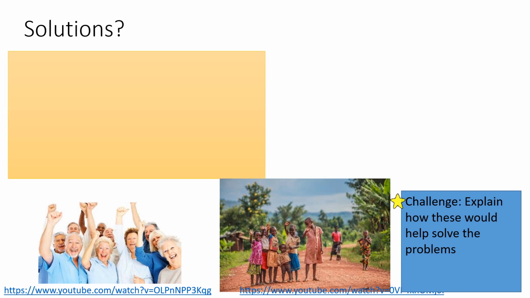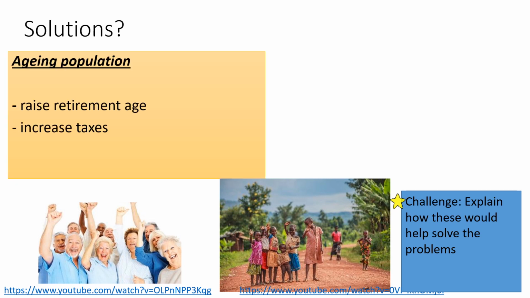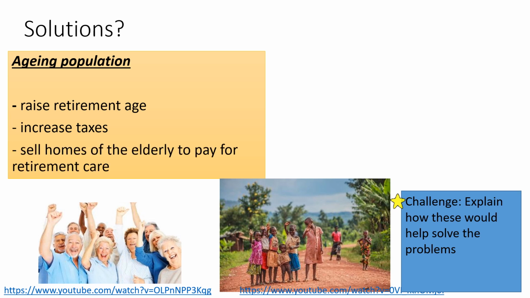Finally, here are some of the solutions. For an ageing population, we could raise the retirement age. Instead of retiring at 65, people could retire a lot older. We could also increase taxes. That would increase the amount of money that the government has, and then they'll be able to pay for our elderly population. We could maybe even sell the homes of the elderly people when they go into retirement care, and then that money that you get from selling their homes can be used to pay for their care.